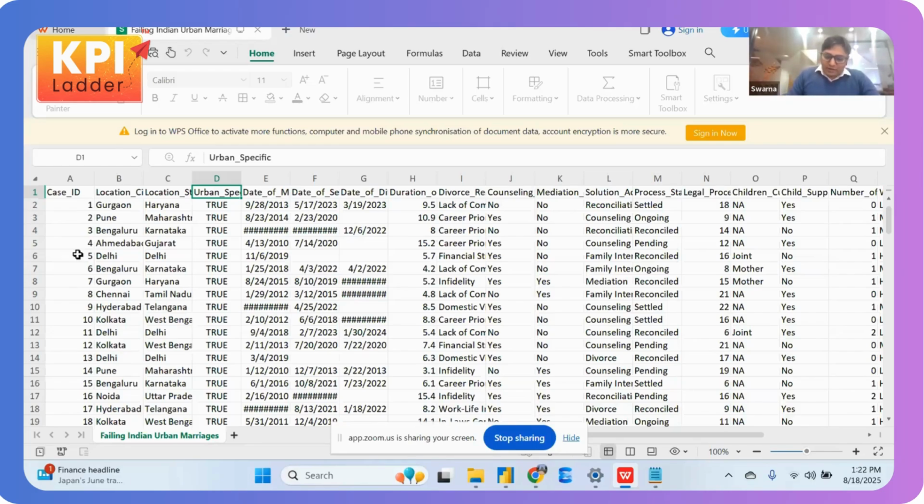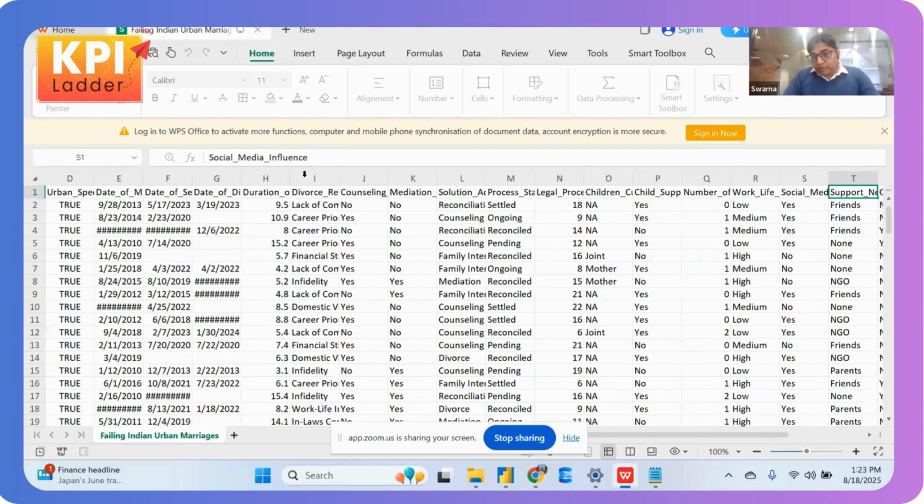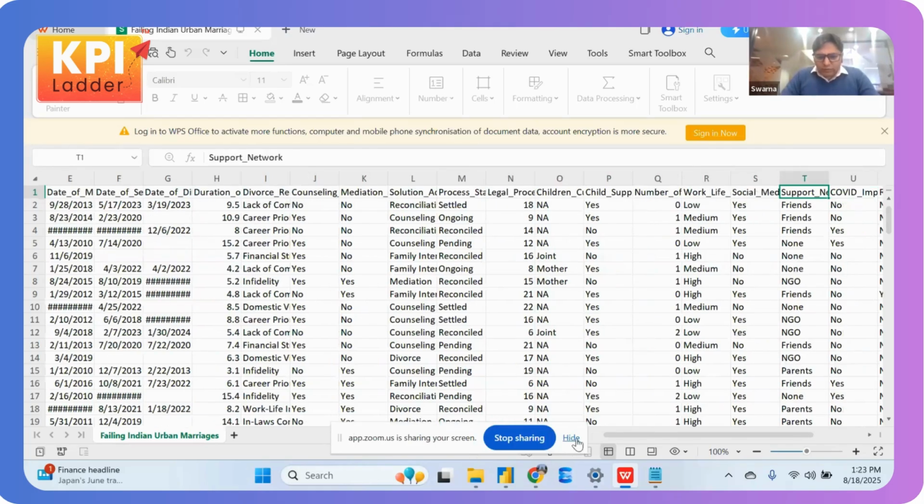I'm not a counselor, and I'm not providing suggestions, but I'm discussing this from a data point of view. From a data point of view, you can see the date of marriage, the date of separation, the duration of the marriage, the divorce reasons, counseling, mediation, children, whether the legal process has started or not, the legal process duration, then the reasons, work life, social media impact, and so on and so forth.